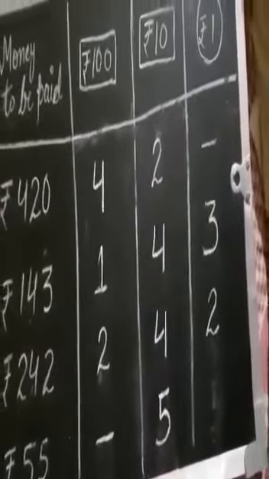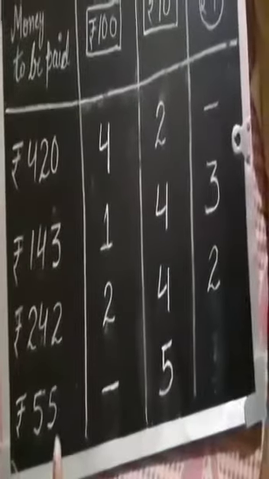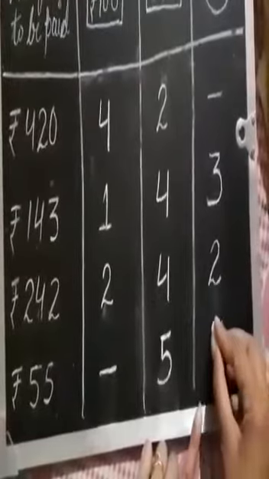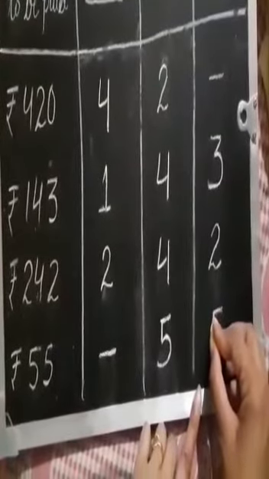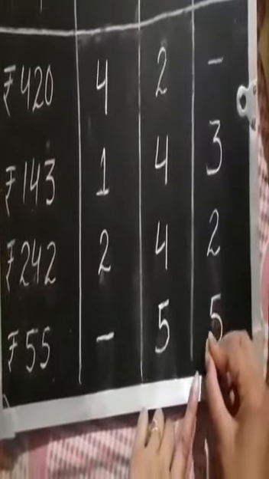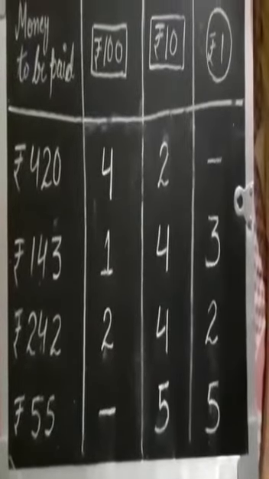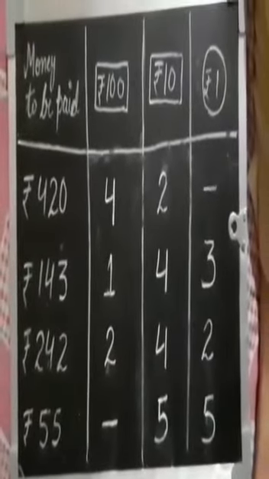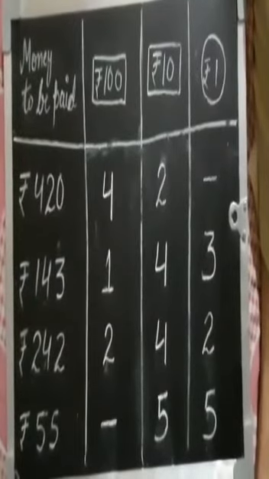How much money is left? Rupees 5. So we will give 5 coins of 1 rupee. So 50 rupees and 5 rupees become rupees 55. In this way the animals can distribute the amount and give it to the fox.